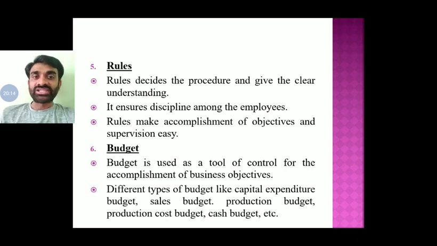Then budget. Now, budget is a tool. We have understood the whole chapter on it, that is what budget is all about. So budget is the thing which is going to put control over the expenditure of the various departments or the overall organization, and with that limitation, they are going to be helpful in the achievement of a business objective.